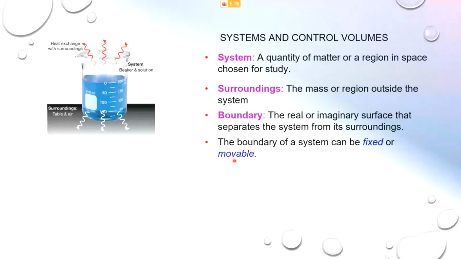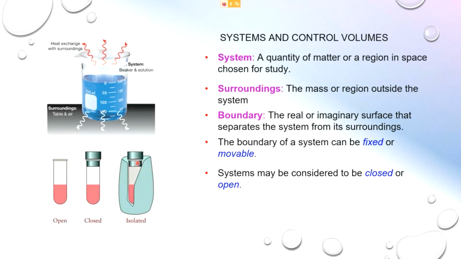A movable boundary is actually creating a movable boundary. A system can be considered as a closed or an open system. I hope you know what is meant by closed and what is meant by open. For example, take your bedroom, and you are studying the quality of air inside your bedroom. If the door is closed, then it's a closed system. If the door is open, then it's an open system.